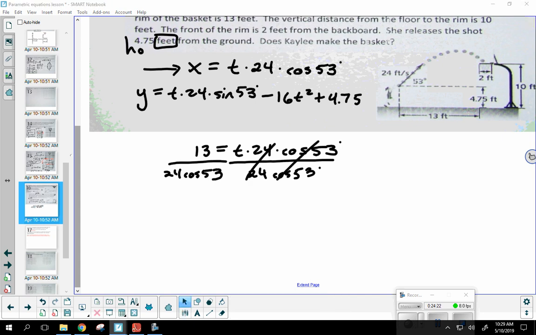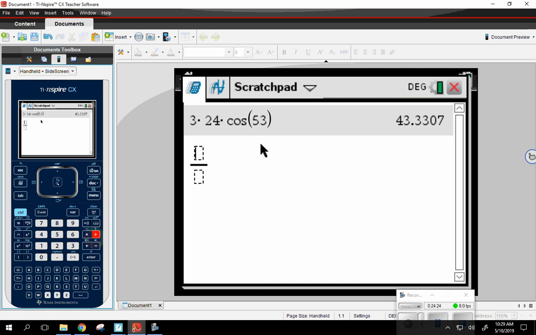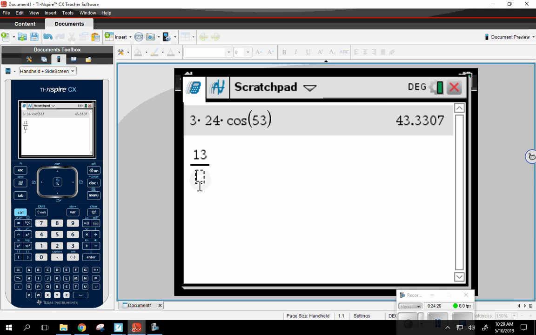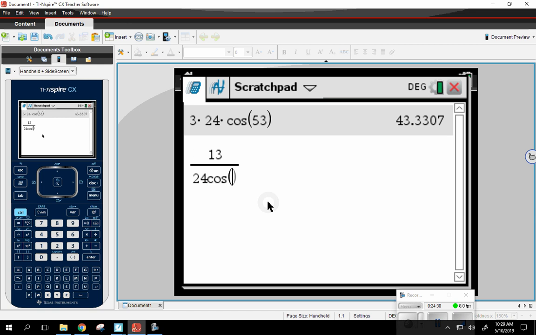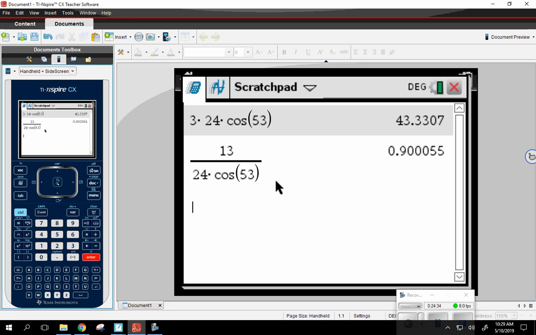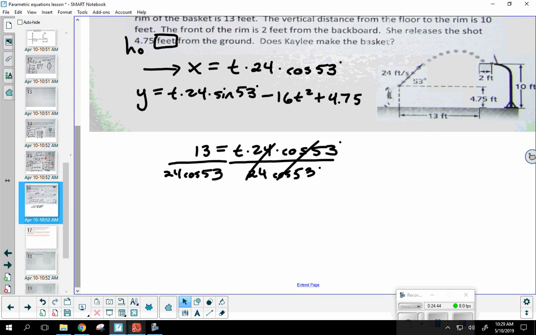So let's see what we end up with here: 13 over 24 cosine 53. So it took almost a second for the ball to go 13 feet horizontally. I'm going to write this down as 0.9006, just so we have a value. So t is about 0.9006 seconds.